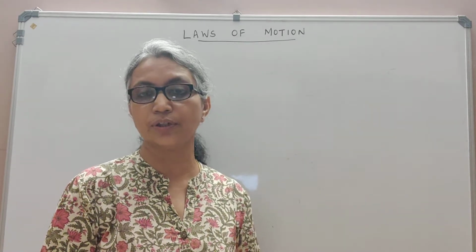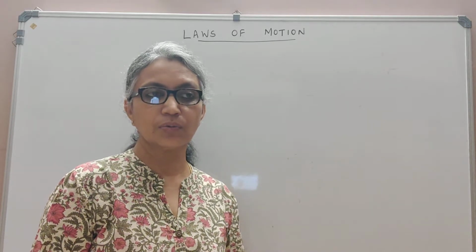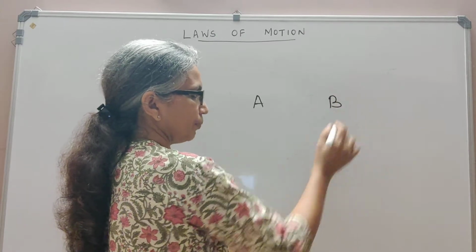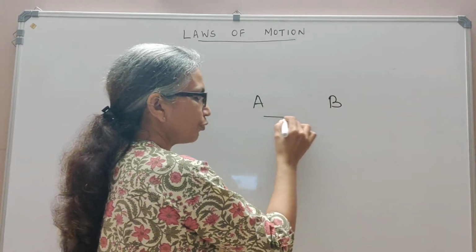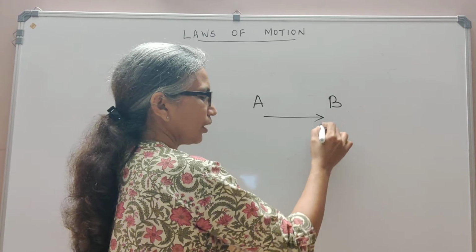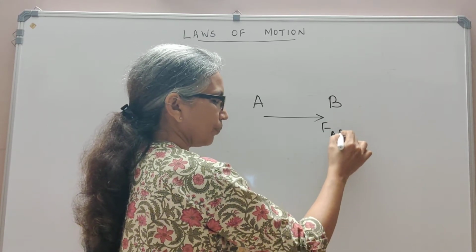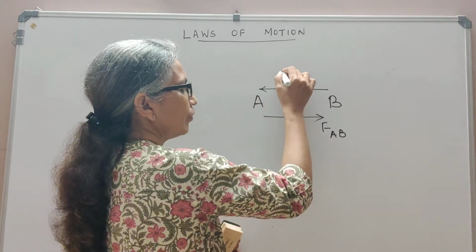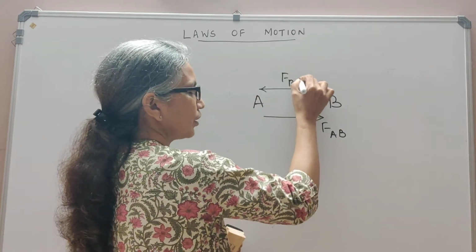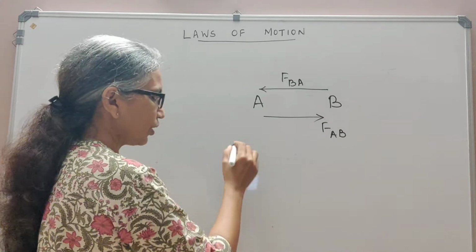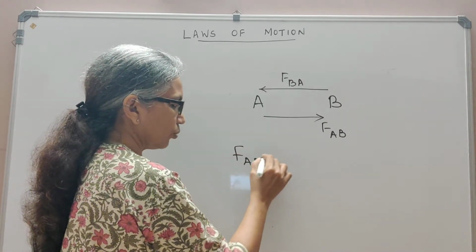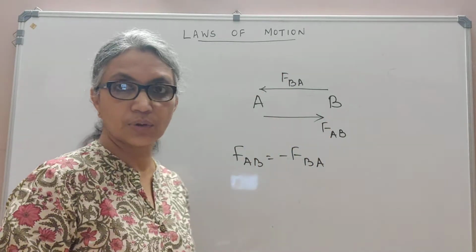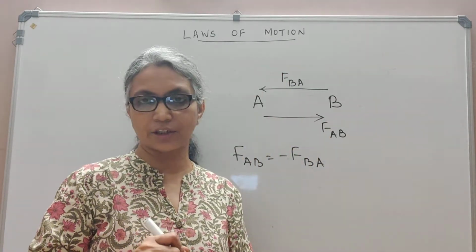Which means if we have two bodies, let's say body A and body B. If A exerts a force on B, let's call that the force exerted by A on B, then B will exert a force on A, which is FBA, the force exerted by B on A, such that FAB is equal to minus FBA, which means the two will be equal in magnitude but opposite in direction.